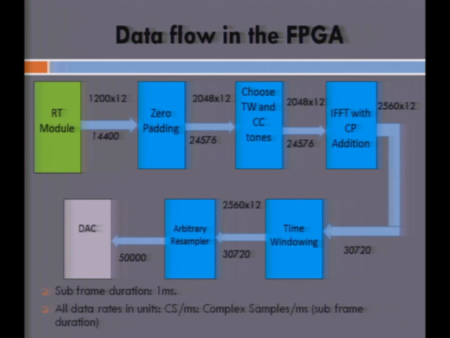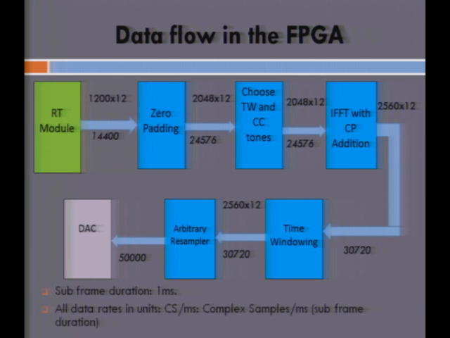The zero padding block pads zeros onto this symbol, because the FFT size that we're using here is 2048, and the number of subcarriers within an OFDM symbol here is 1200. So it needs to pad the requisite number of zeros to increase the length to 2048. That block just does the zero padding for this purpose, and the output of that block now has a longer length sequence: the number of subcarriers within the OFDM symbol is now 2048, and we have 12 such OFDM symbols in every subframe duration. So that is the requisite rate for that block's functioning.